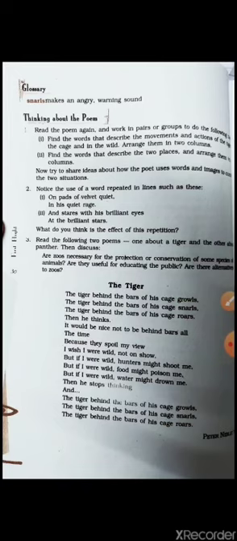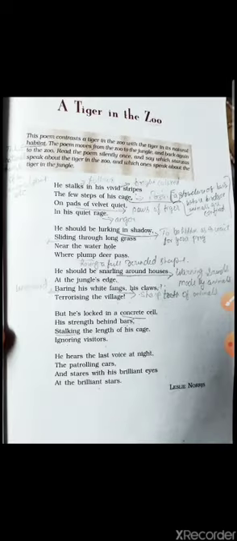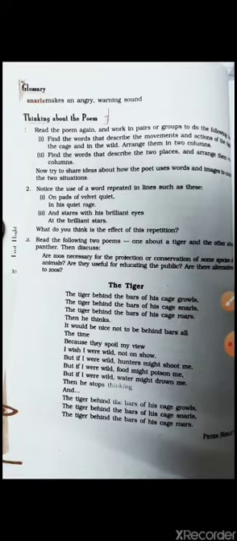like lurking in the shadows, sliding through long grass, snarling around. He should be lurking in shadows, sliding through the grass. He should be snarling around houses, and at jungle's edge, bearing his white fangs, his claws, terrorizing the village. These all are the phrases or the words which describe the movements and actions of the tiger when he is in the jungle or in the wild.